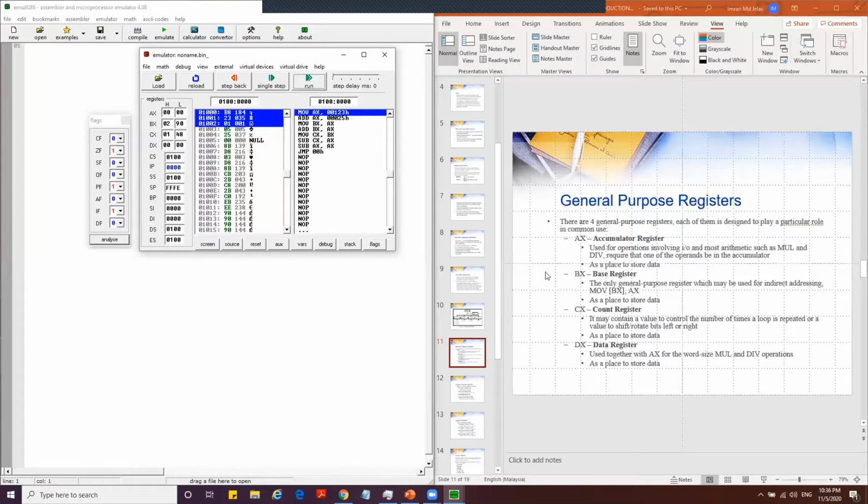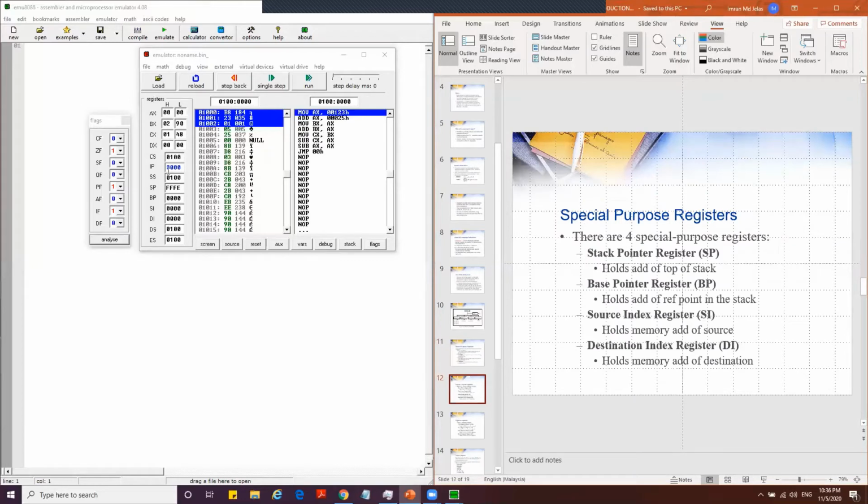For special purpose registers, we have the stack pointer, which holds the address of the top of the current stack. Then we have the base pointer, then the source index, SI, and then the destination index register, DI.